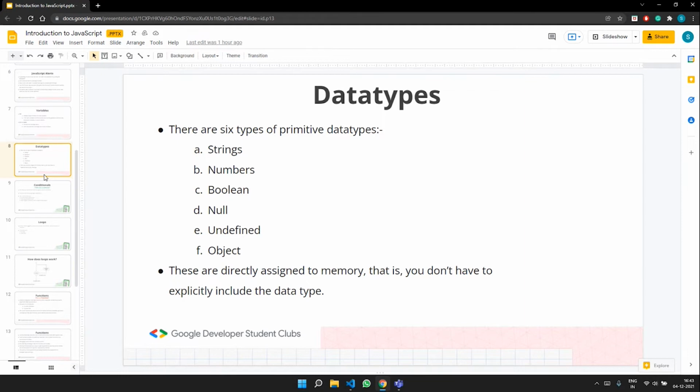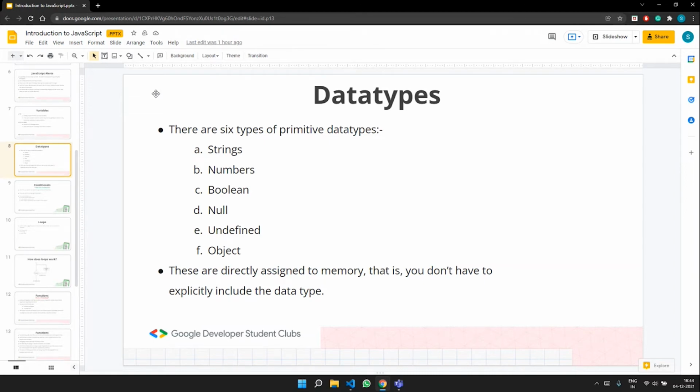And in another example, when we gave age is equal to 35 or age is equal to 30, it's actually a number. And Boolean evaluates to true or false. And we can even instantiate some kind of variable with null too, and object.